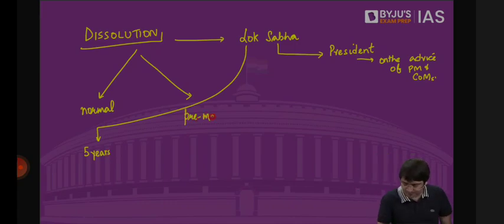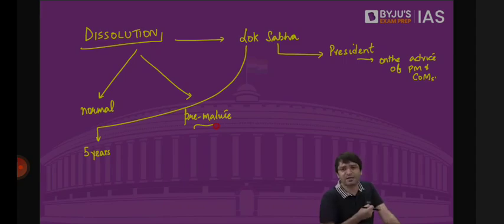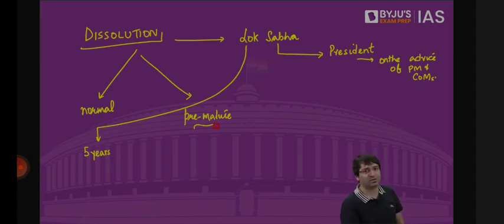For example, I told you about Srimati Indira Gandhi. When in 1971, India-Pakistan war took place, which India decidedly won, which led to the emergence of Bangladesh as an independent country, Madam Gandhi wanted to reap the benefits of this win over Pakistan. What she did, she advised the president that you please dissolve the Lok Sabha. Lok Sabha was dissolved, and ultimately fresh elections were conducted, and Madam Gandhi's Congress won the majority. That means even before the term of 5 years, on the advice of the Prime Minister and the Council of Ministers, the president may dissolve the Lok Sabha.